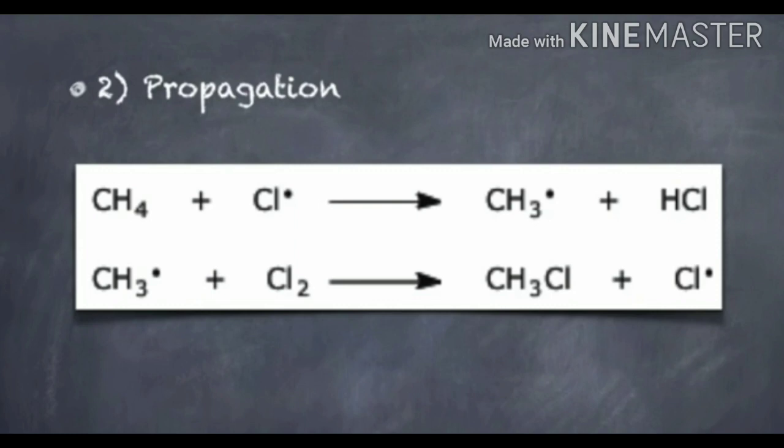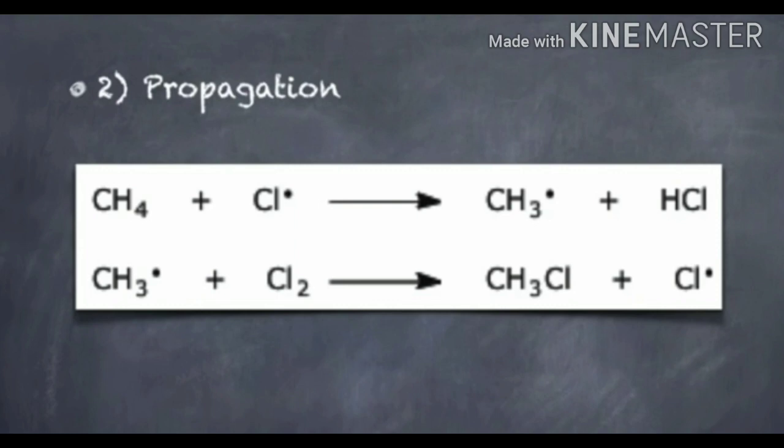The methyl radical then pulls a free radical of chlorine from chlorine molecule. This results in the desired product, that is methyl chloride, plus another chlorine radical. The radical will then go on to take part in other propagation reactions, causing a chain reaction just like the above reaction.